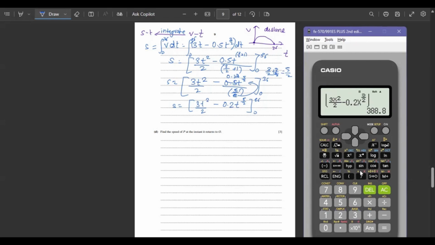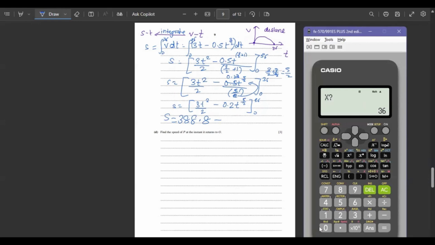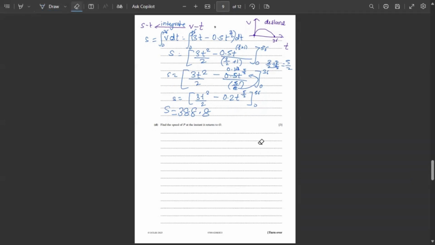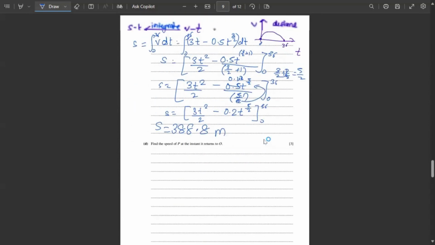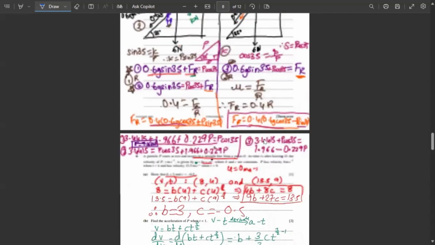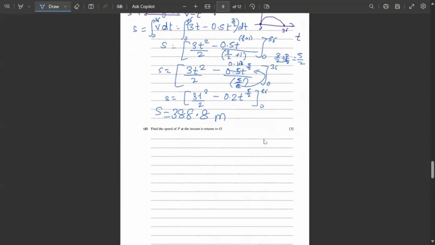So s is equal to 388.8 minus, now we will put x as 0, again press calculate and put x as 0, and the answer is 0. So anything minus 0 is the same, so we can simply erase this and our final answer is 388.8 meters, and that means that between 36 and 0 the distance covered by the particle is 388.8 meters. We are moving to the next question.